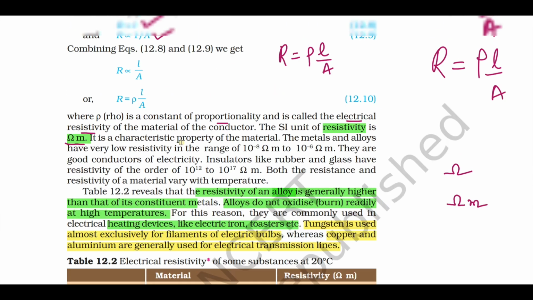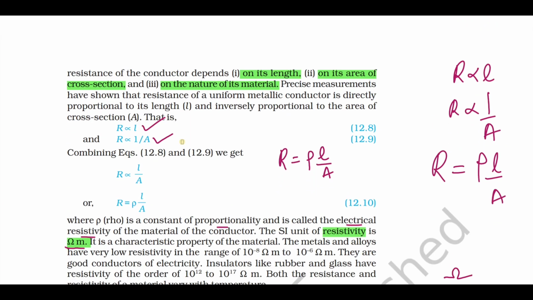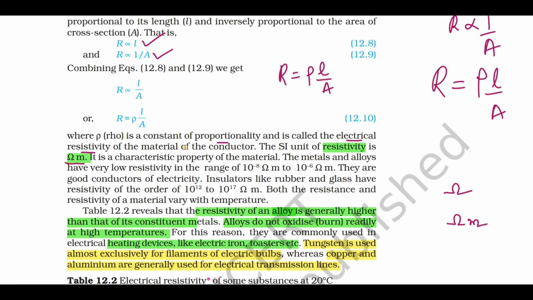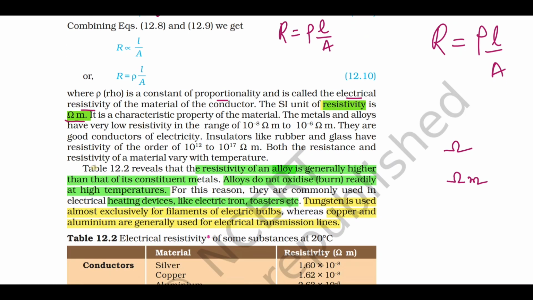So in this paragraph you have learnt about the factors on which the resistance of a conductor depends, the important concept of resistivity, the SI unit of resistivity, and also that higher the resistivity, the resistance value will be more.